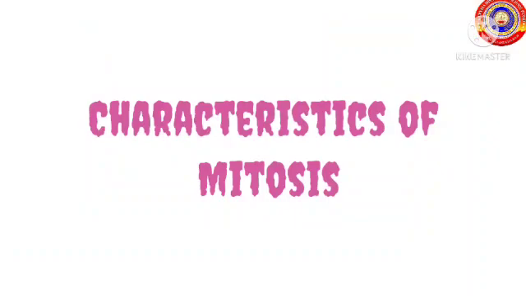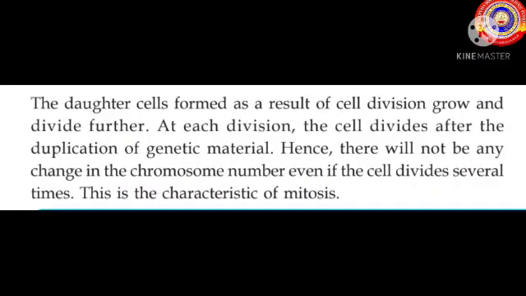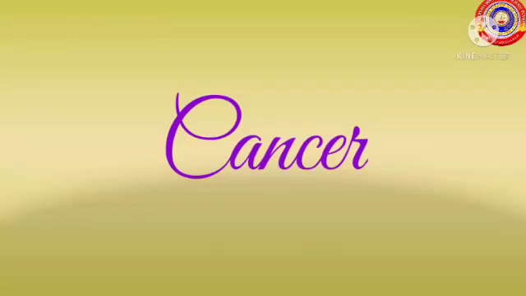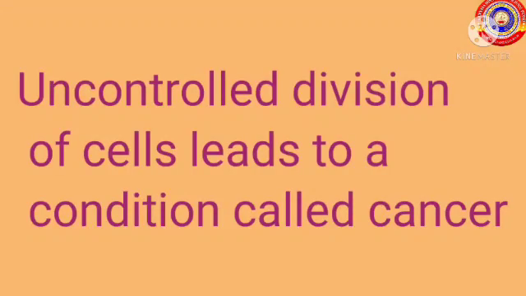Characteristics of mitosis. The daughter cells formed as a result of cell division grow and divide further. At each division, the cell divides after the duplication of genetic material. Hence, there will not be any change in the chromosome number even if the cell divides several times, and this is the characteristic of mitosis. Our next topic is about cancer. Uncontrolled division of cells leads to a condition called cancer.